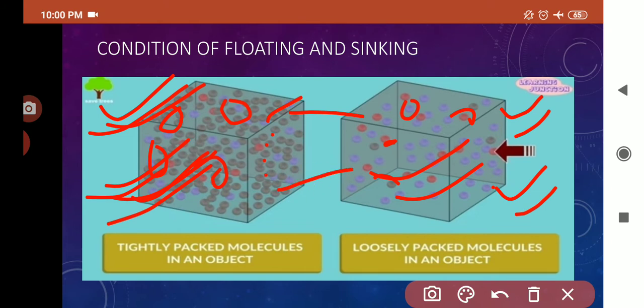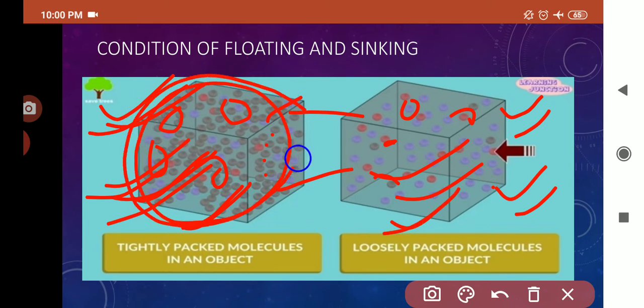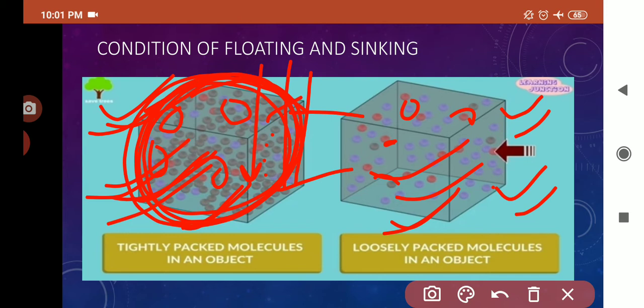So if I place this in a liquid and this also in a liquid, since this body is denser, this body has more mass, therefore it will sink. And why will it sink? The liquid also has a density, but if the density or mass of the body that we are putting in the liquid is greater than the density of the liquid, then only it will sink, and if it is not, it will float.